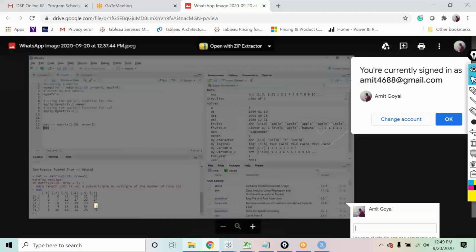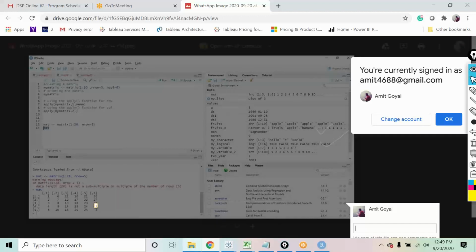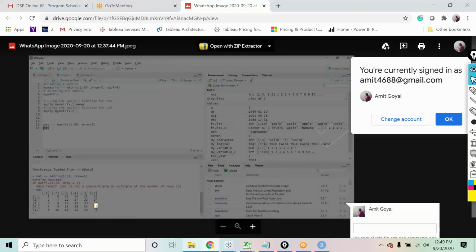First of all, it is not the correct way the way it has been corrected, so it will not put in the null values over here. My first question is about the numbers that you have defined over here. The number of rows is 5, and then up to 28 you get the matrix.